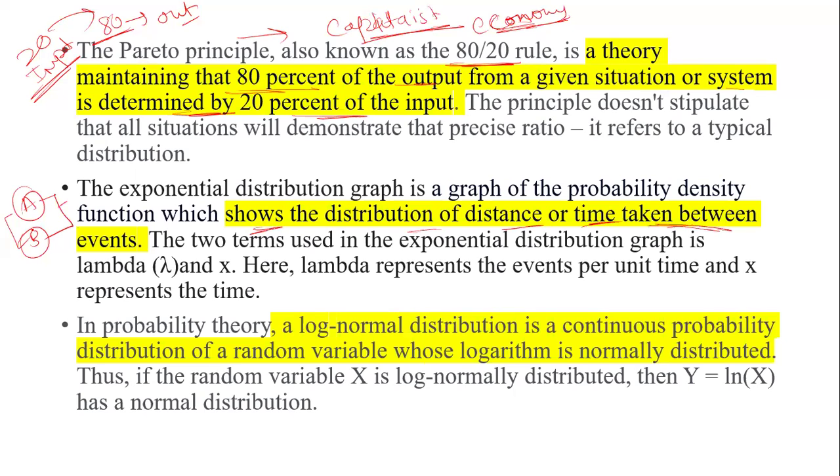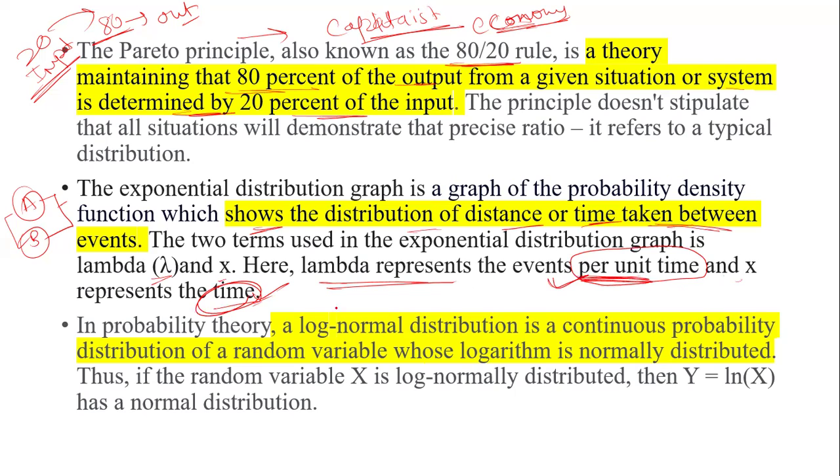So this is a kind of exponential distribution, and here we have lambda and x. Lambda represents the rate per unit time, the events occurring per unit of time, and x represents the time.